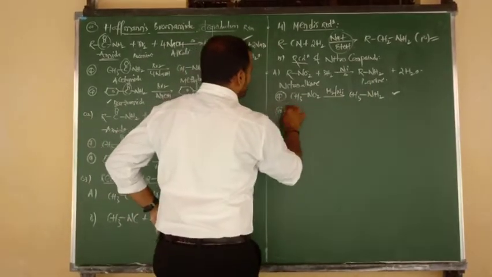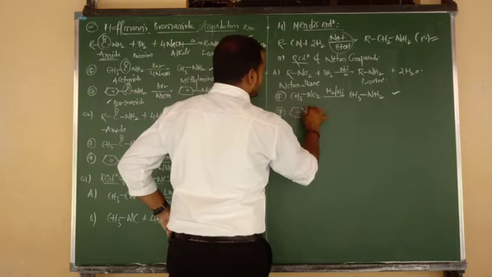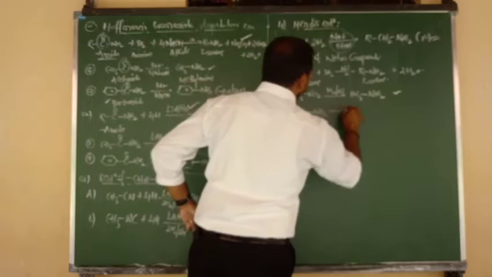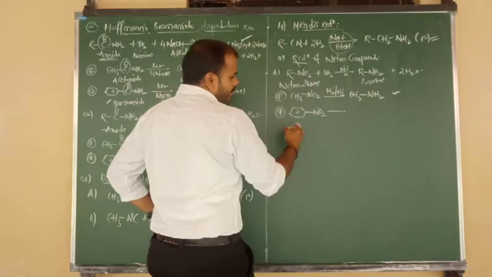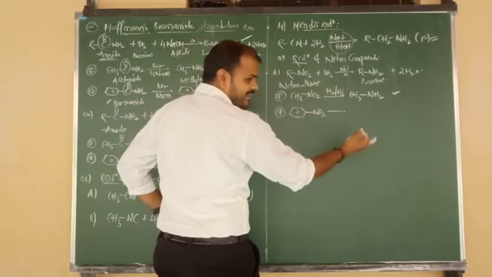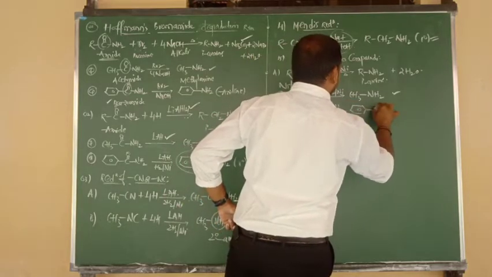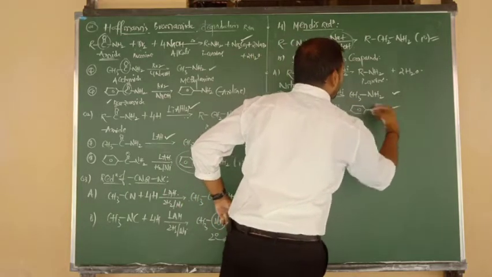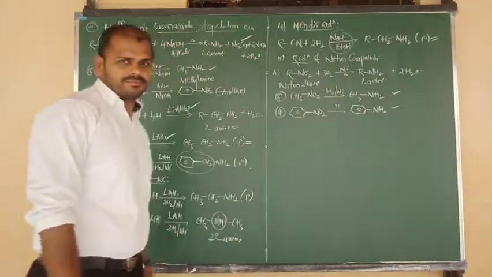And one more question I am going to ask you. Suppose in place of R, I write benzene. What is the name of the reactant? Nitrobenzene. Above one is nitromethane, that gives methyl amine. Below one is nitrobenzene, that gives phenyl amine, and also we can say aniline, benzene bonded to NH2. Both are primary amines. One is aliphatic primary, the other is aromatic primary.